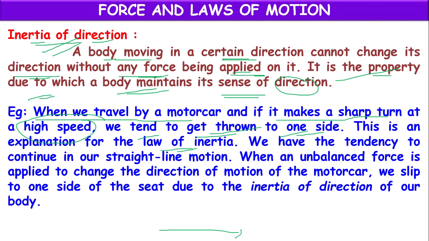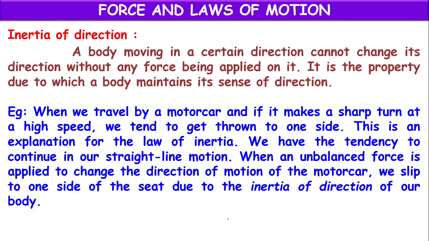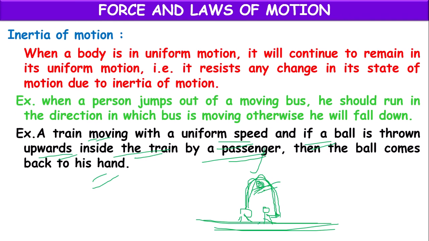Previously, we were going in a straight line. If we suddenly take a turn, the car may take a turn, but our body continues to travel in a straight line. So that's why we feel that we are thrown out of the car. That is, when an unbalanced force is applied to change the direction of motion of the motor car, we slip to one side of the seat due to inertia of direction. So these are the three types of inertia.